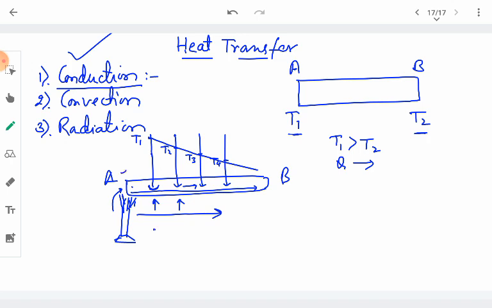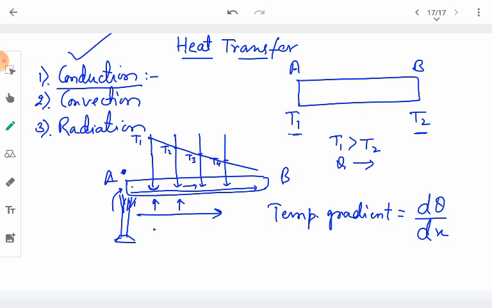This is the hot end A. As we move away from it, the distance goes on increasing and the temperature goes on decreasing. This variation in temperature with the distance from the hot end of the rod is called the temperature gradient. So what is temperature gradient? It is given as the ratio of the temperature change per unit distance from the hot end.